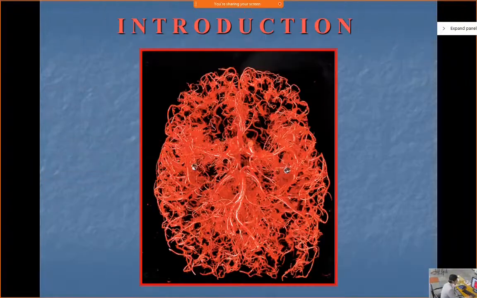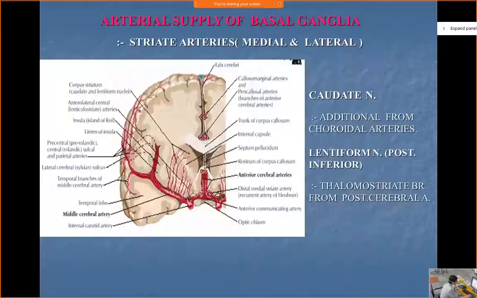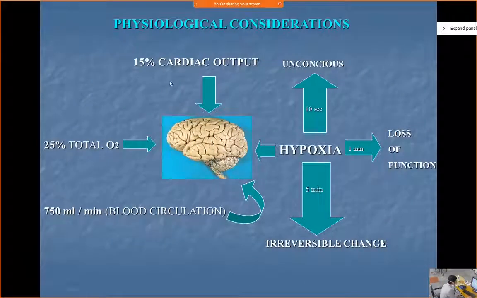Now, starting with the supply of the brain: the brain needs a continuous arterial blood supply, because it does not have any arterial reserve of its own. It approximately uses 15% of the cardiac output of the heart, and 25% of the total oxygen taken by us.